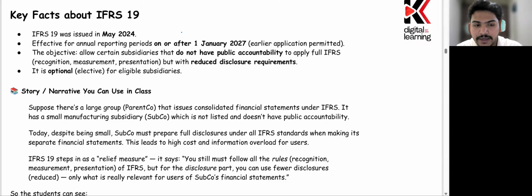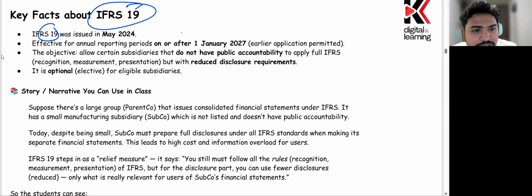My name is Pramod Pandey, and in this lecture we will talk about the very recent, the latest standard, which is IFRS 19. There are certain rules, concepts and principles which you need to know from your AAA perspective for this IFRS 19 standard, and we will be discussing the same and the summary of the same in the next 10 to 15 minutes. I just wanted you to hold there, because this standard has been newly launched, it is in the process of getting tested and applied in the initial years. So we will be looking at how certain things could be tested from this standard and what you need to know from your exam perspective.